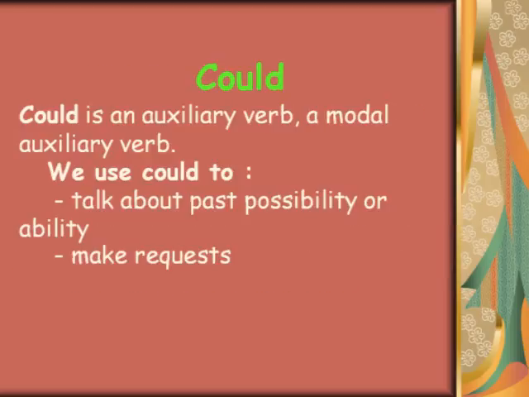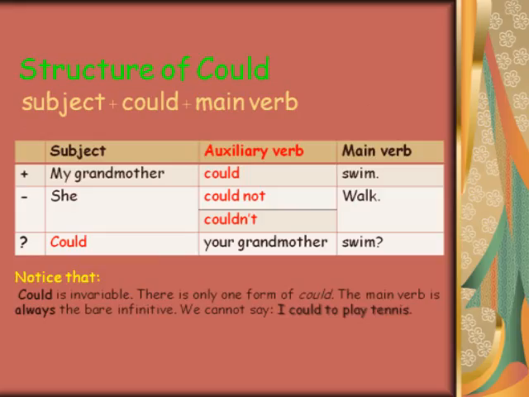Could. Could is an auxiliary verb, a modal auxiliary verb. We use could to talk about past possibility or ability, make requests. Structure of could: subject plus could plus main verb. For example, my grandmother could swim.